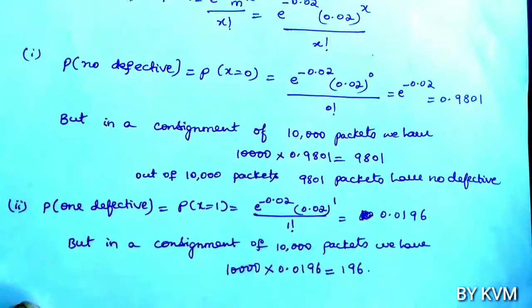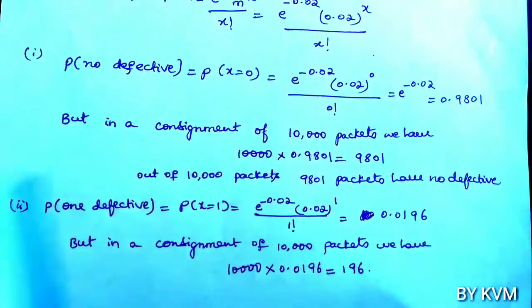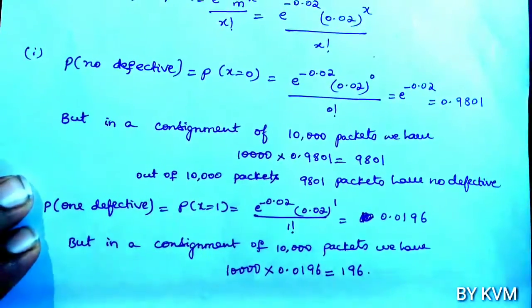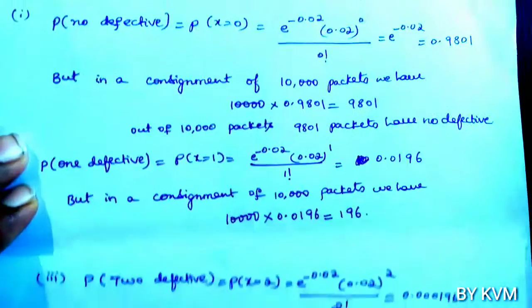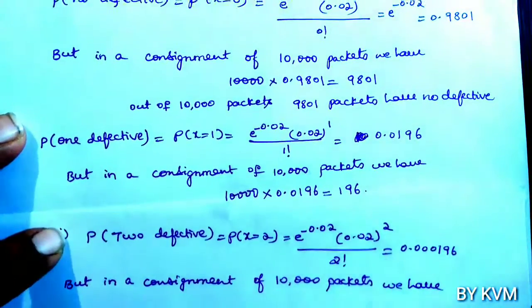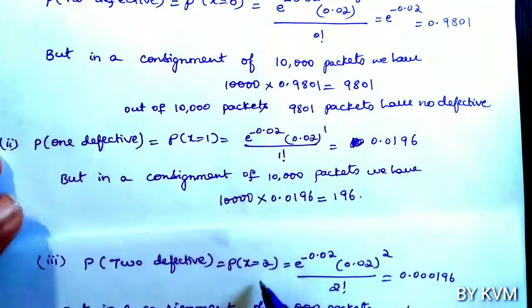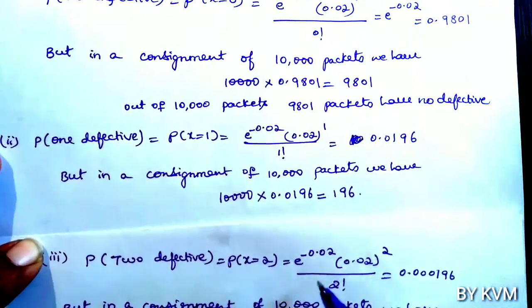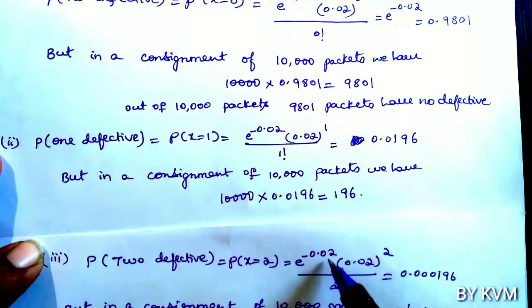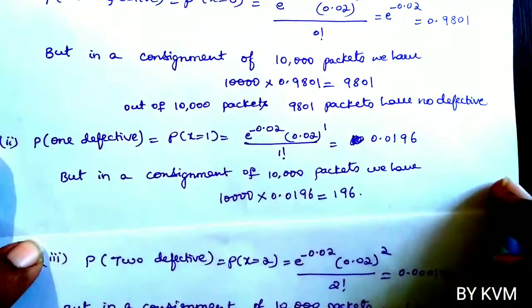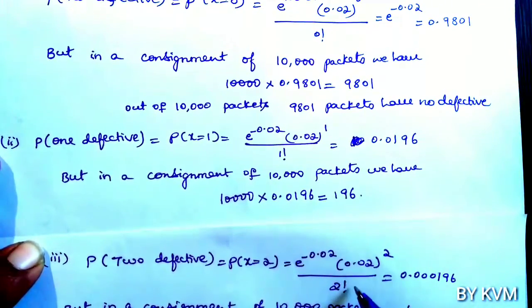Now third case, probability of two defective blades. Put x equals 2. So e power minus 0.02 into 0.02 whole square by 2 factorial.